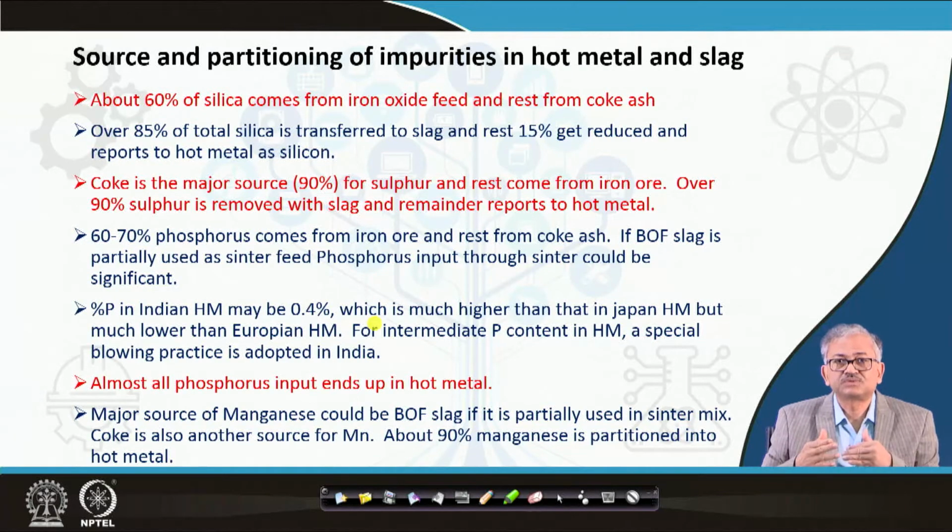It doesn't go too much to the slag, because manganese oxide is a basic oxide, so it is not very comfortable to remain in a basic slag. So manganese is mostly partitioned into the hot metal. Fortunately, our ore does not contain too much MnO.